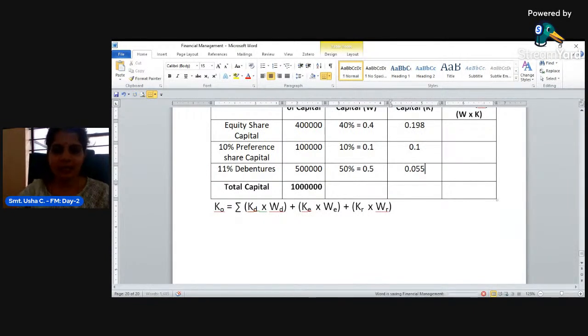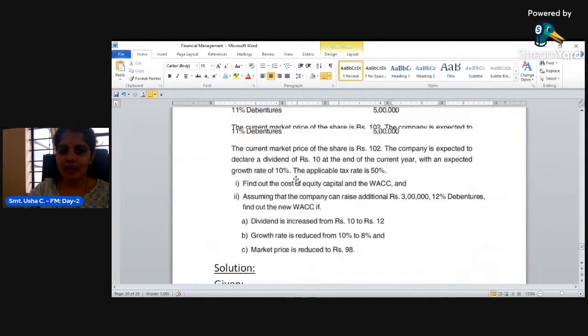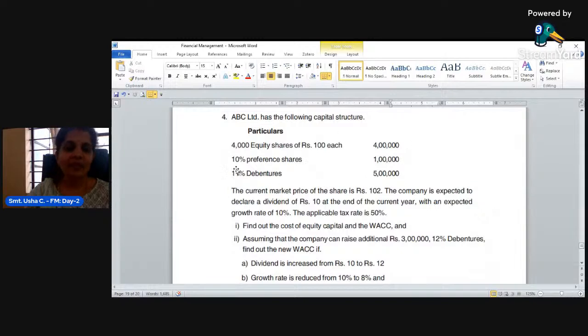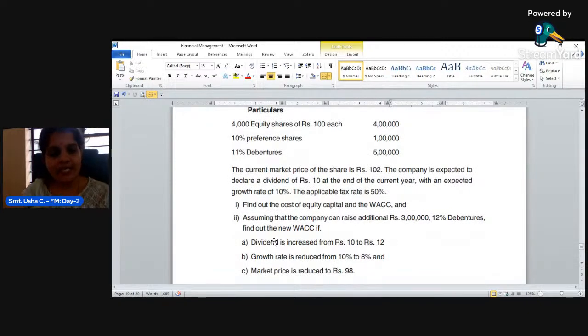You may have the question here, why is this 12% debenture not taken for these sources? Am I correct? Because look at the problem once again. There is an existing capital structure with only 3 sources of capital. And the first question is also to find out the weighted average cost of capital for the existing structure only. And the second question is, if there is another additional capital, what will be the new WACC? So for that, case 2, that is calculation of new WACC when there is an additional capital raised, will be taken as case 2. But for case 1, there are only 3 sources of capital. Got it?